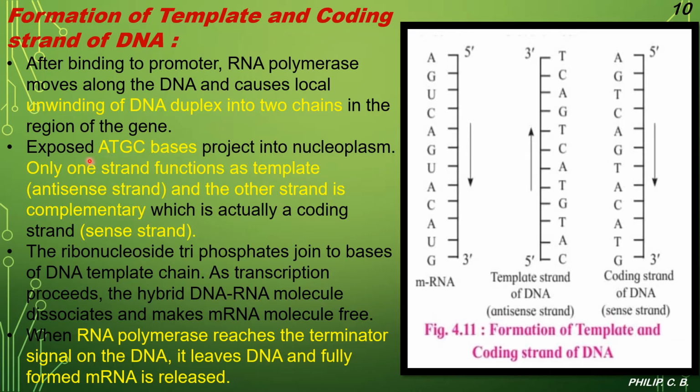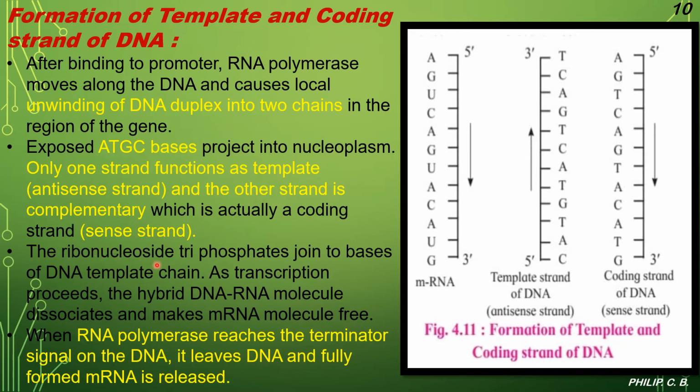Second, when the gene is unwound, what we can see is the ATGC pattern of bases, right? They project into the nucleoplasm. Only one strand functions as template, that is the antisense, and the other strand is complementary, which is the coding strand, the sense strand. As you learned in the previous slide as well as in this image, which helps to understand better the coding strand, that is the sense strand, and the template strand, the antisense strand, right?